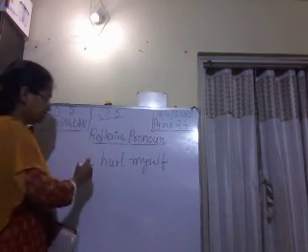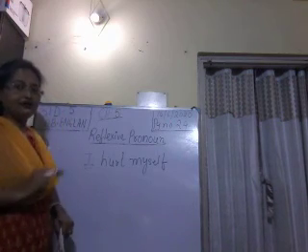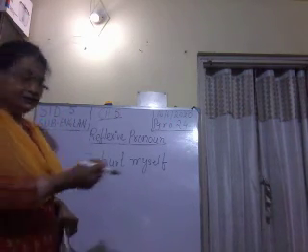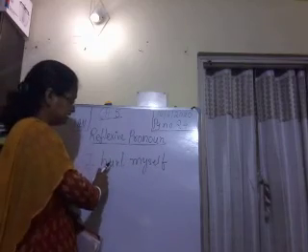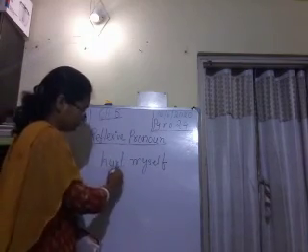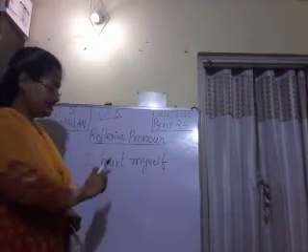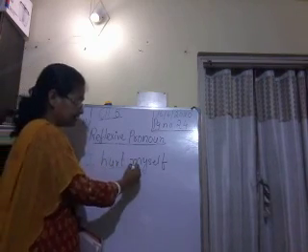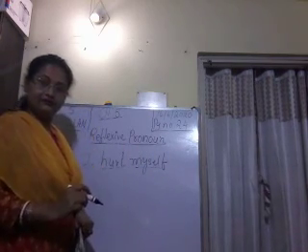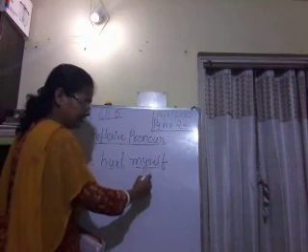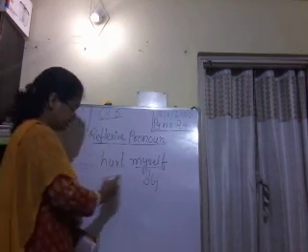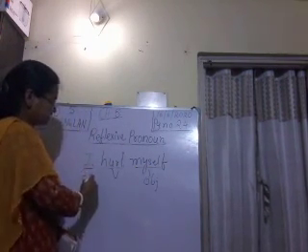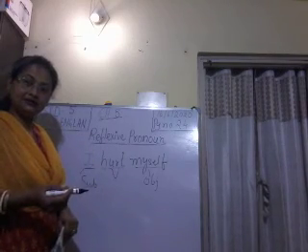As you all know, what is subject? Doer of an action. And what is object? The word or the thing that receives the action of the verb. What is the verb here? Hurt. So who is receiving the action? Myself. So myself is the object, and hurt is the verb. And I is what? I is the subject. I am the doer of the action.